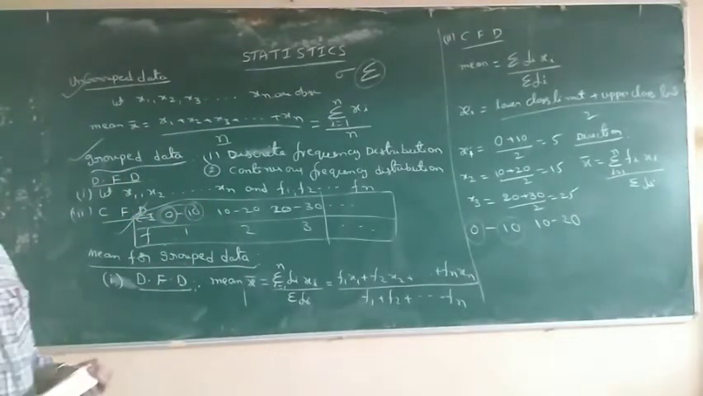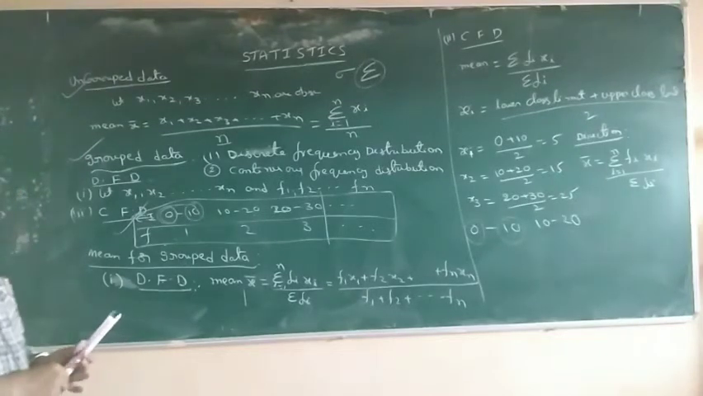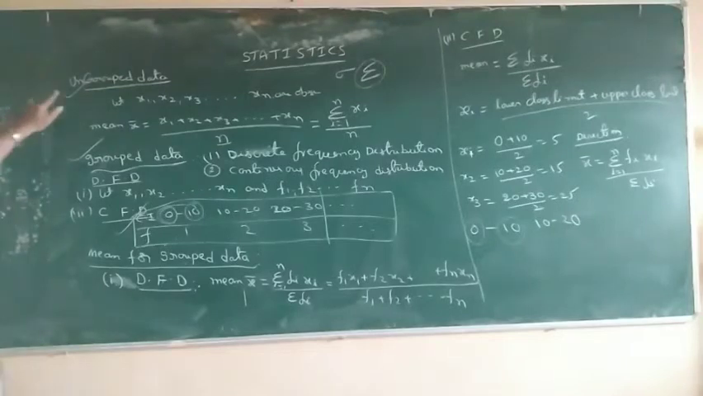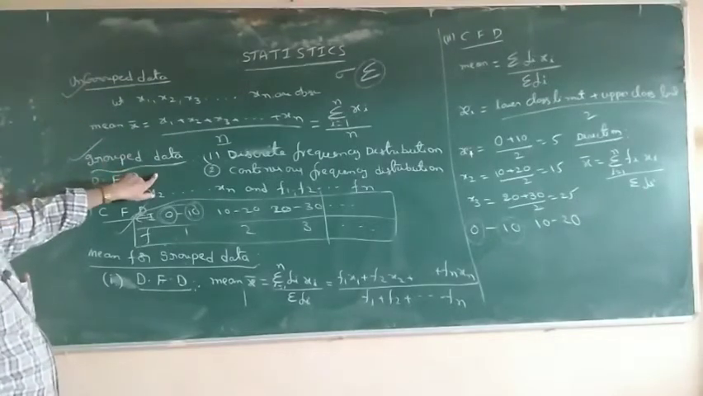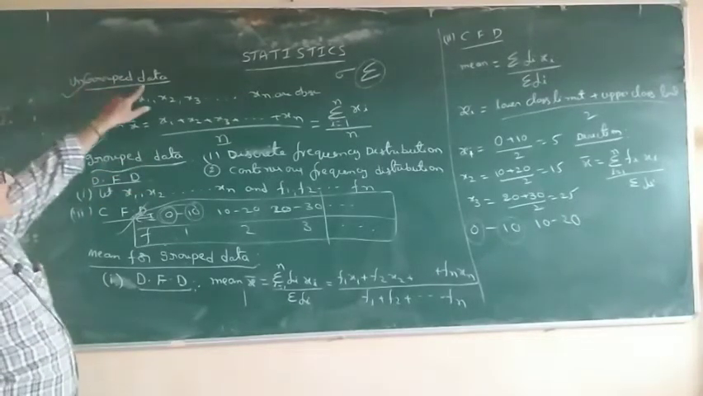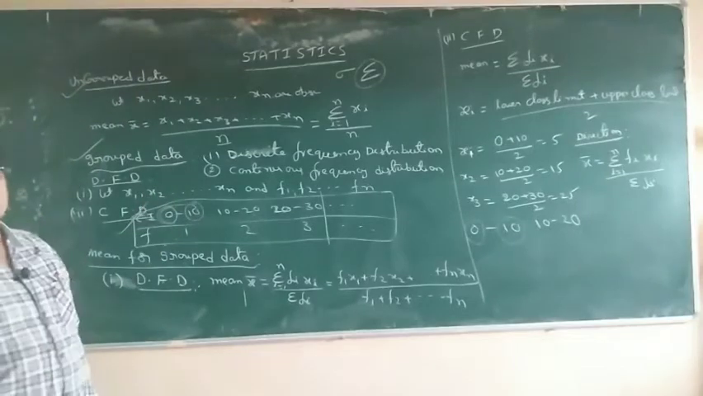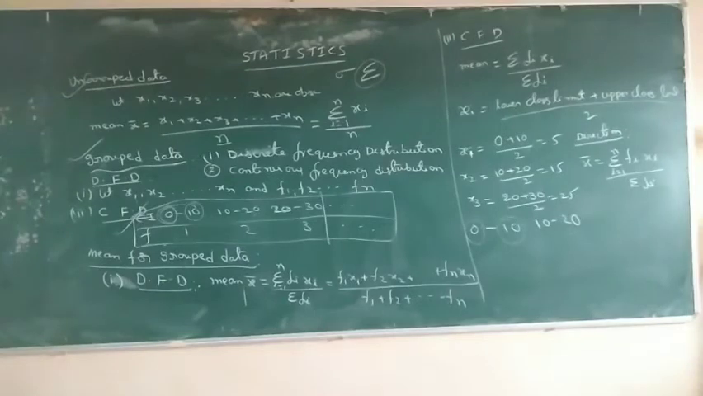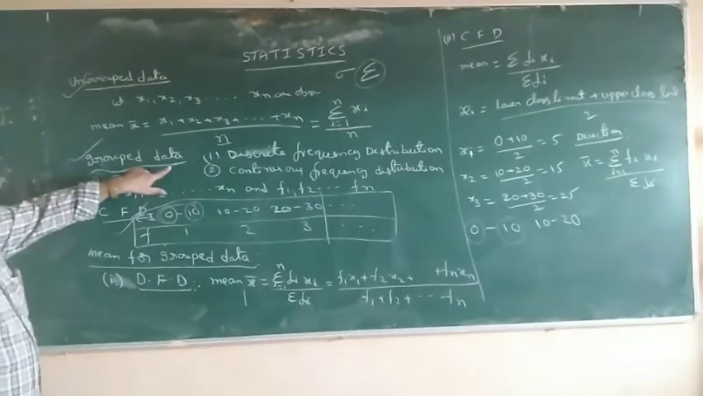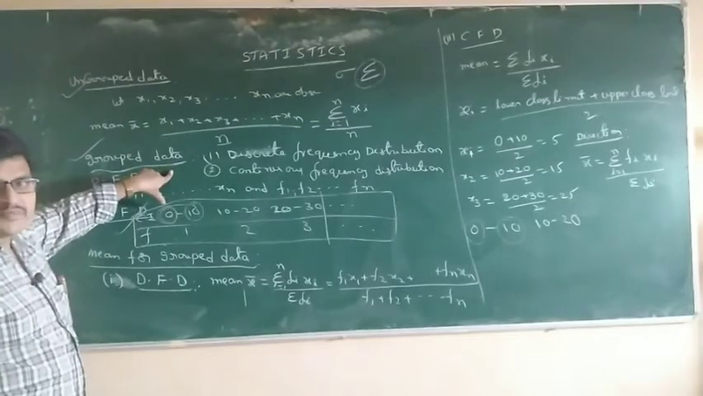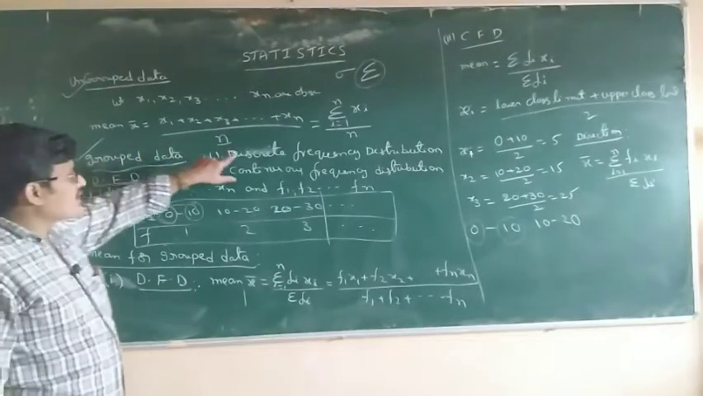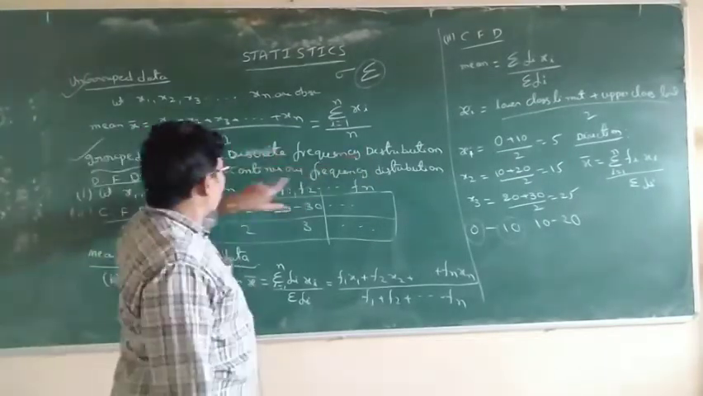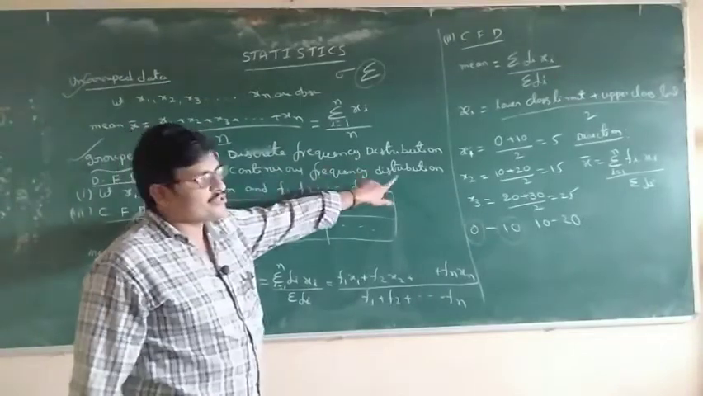Okay. So today, once again, first, how many types of data? Once again I will recall, 2 types of data are there: ungrouped data and grouped data. Ungrouped data we have studied in earlier classes, 9th class. Now we have to discuss grouped data in PUC first year. How many types of grouped data? Discrete frequency distribution and continuous frequency distribution.